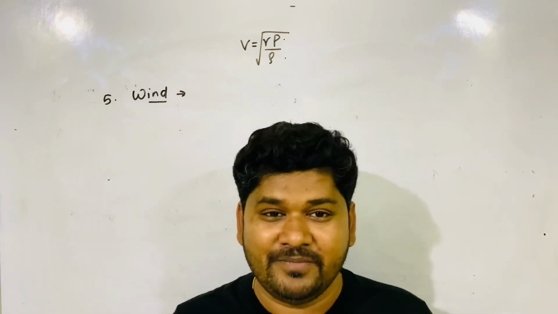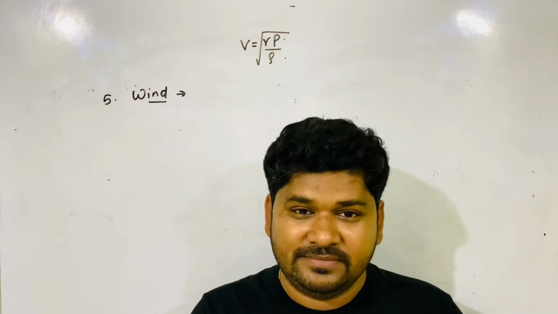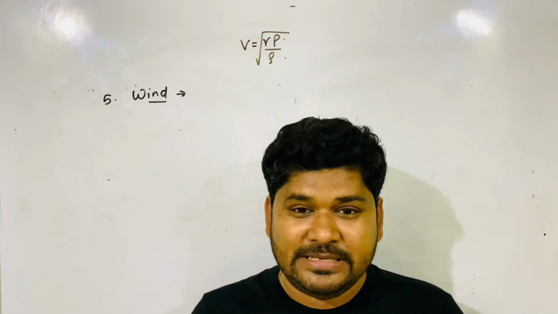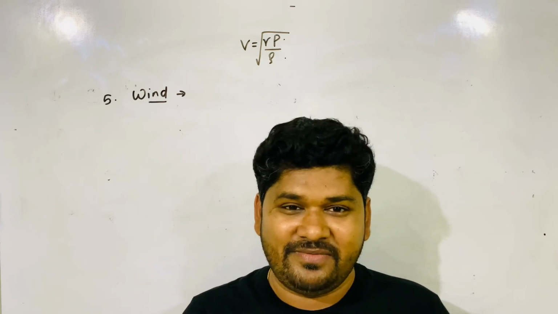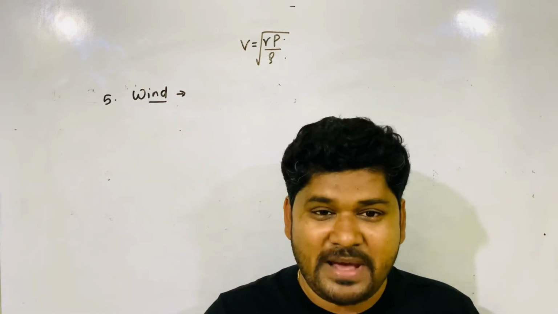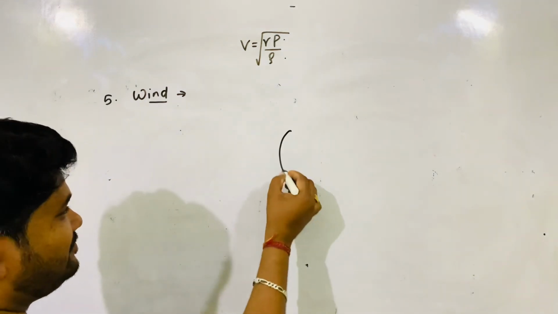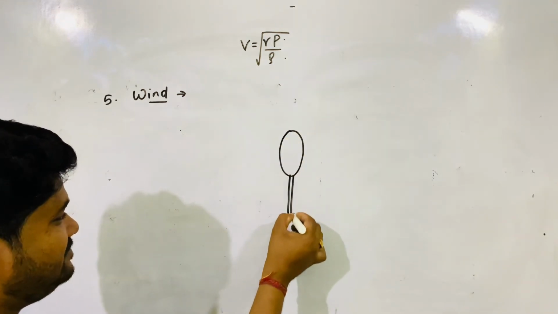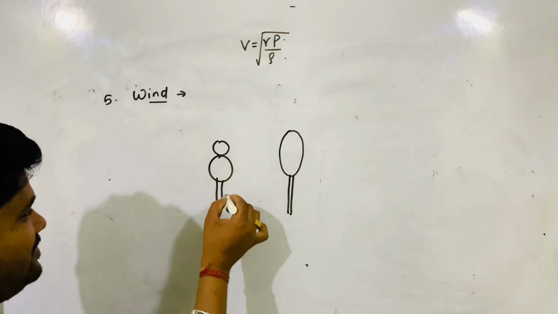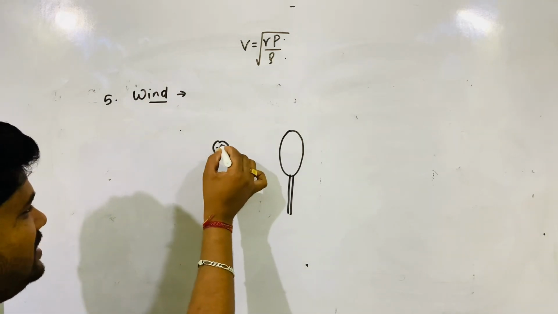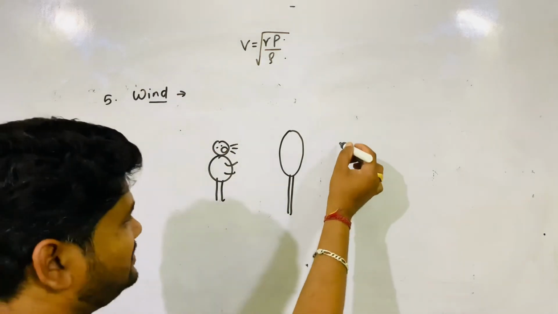Now you do the experiment. Take one table fan. You sit in front of the table fan. Make your brother or sister or friend sit at the back of the table fan. You stand in front of the table fan and speak something.